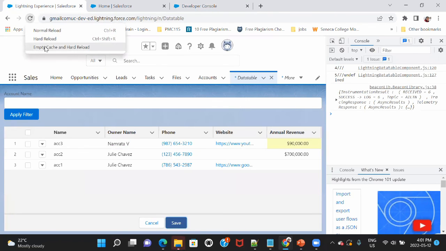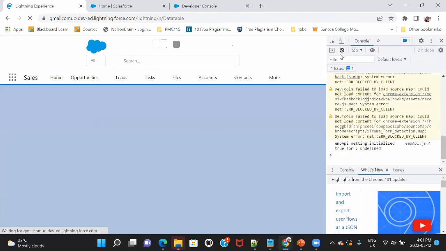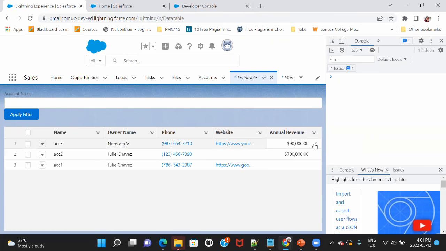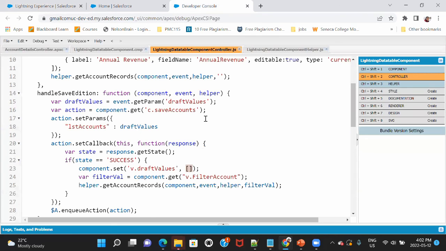So refresh this. And let's edit it to 900. This time when I save, you got it. Now the save and cancel got removed, because the value that we stored in the draft values is again the open and close brackets, which was its default value. So in order to hide the save and cancel buttons after saving, we need this statement. So that's about inline editing.